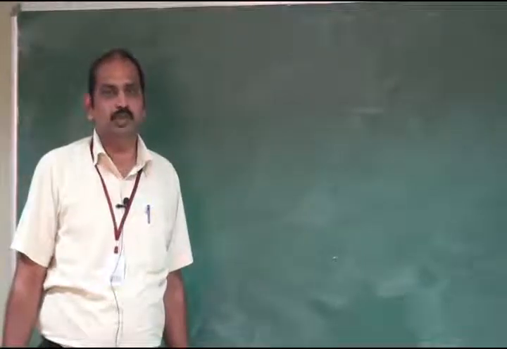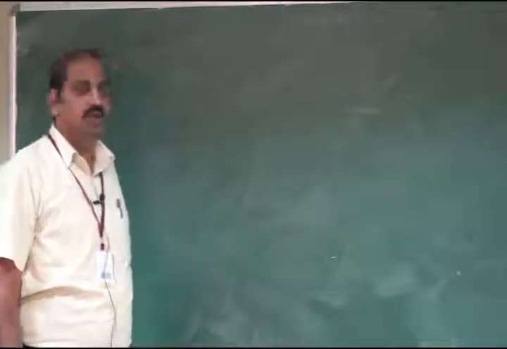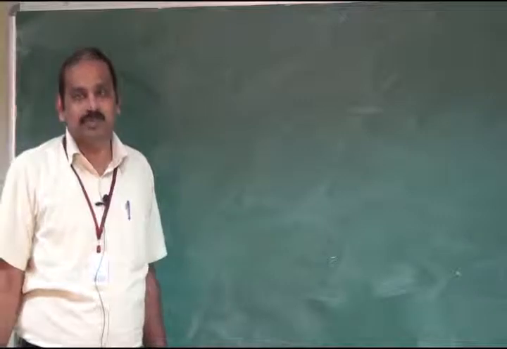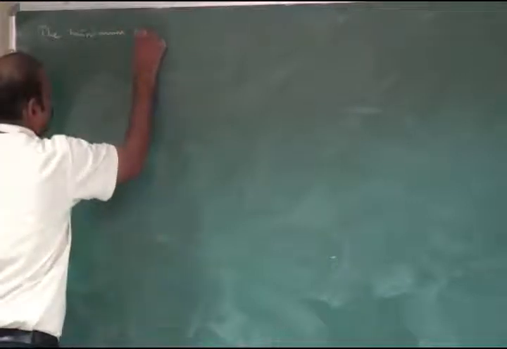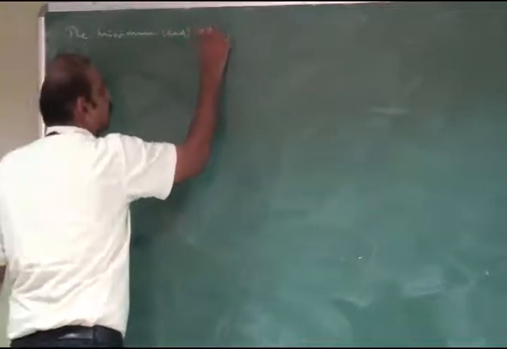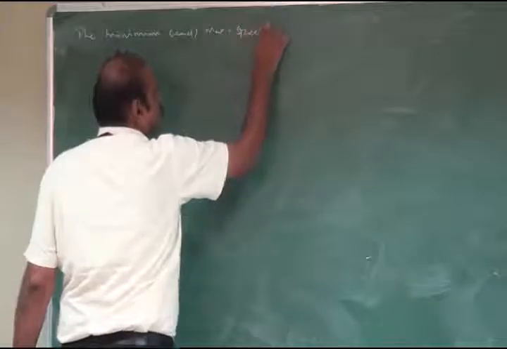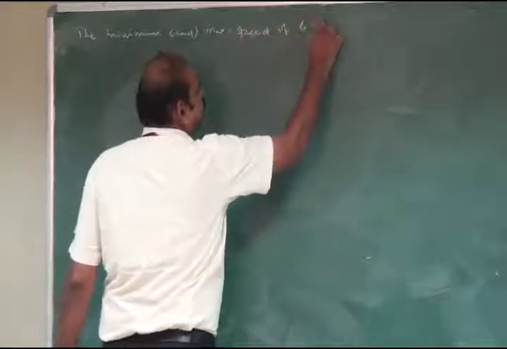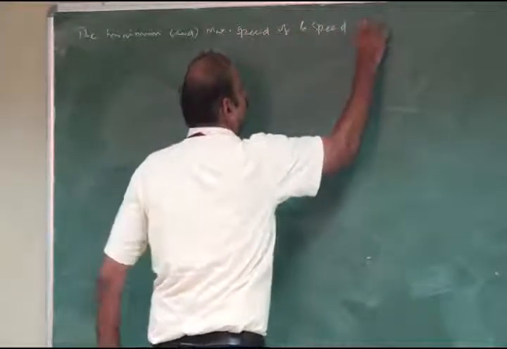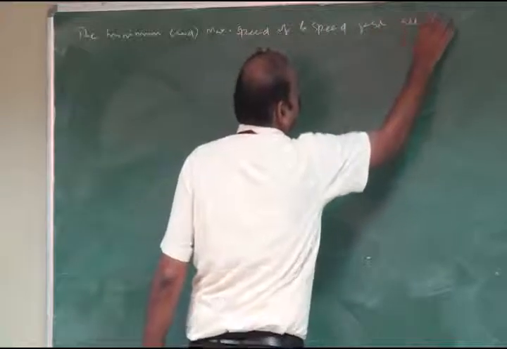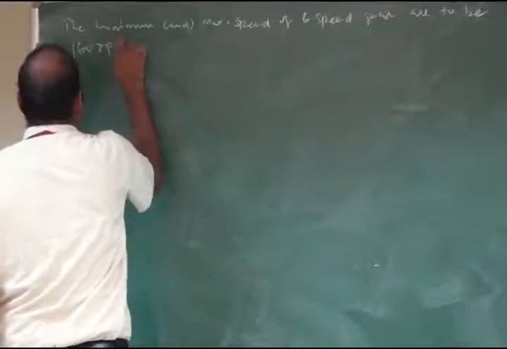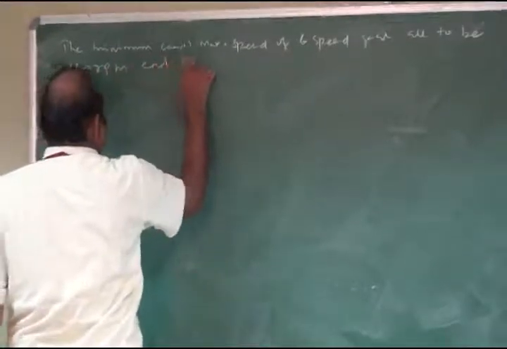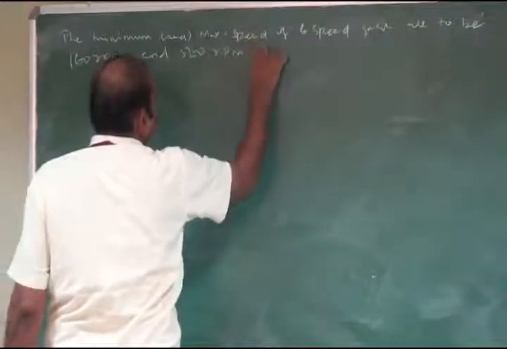Based on the step by step procedure, now I solve the 6-speed gearbox problem. The minimum and maximum speeds of a 6-speed gearbox are 160 rpm and 500 rpm.